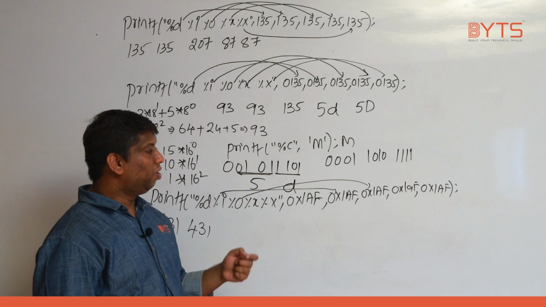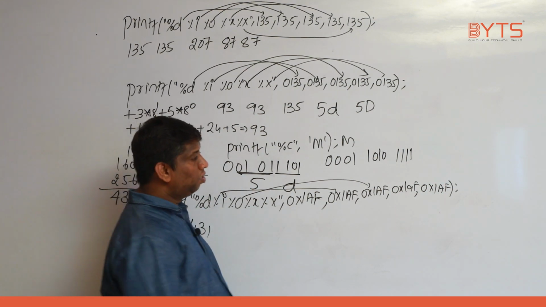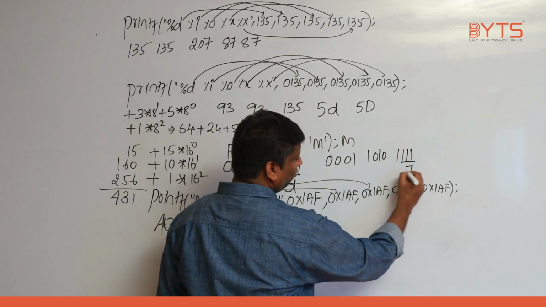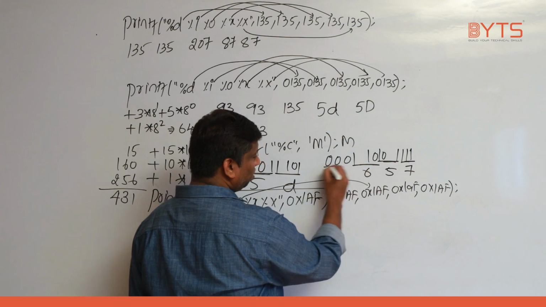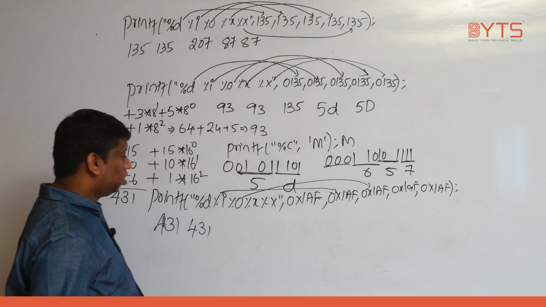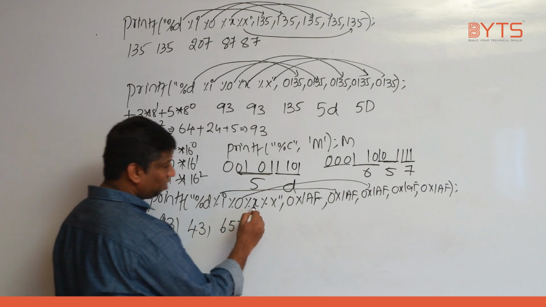Now I want to convert into what? Octal. How do you convert into octal? Group 3 bits, right? So these 3 bits will be 7. These 3 bits will be 5. These 3 bits will be 6. These 3 bits I don't really consider. So what is the answer you are going to get? 6, 5, 7.